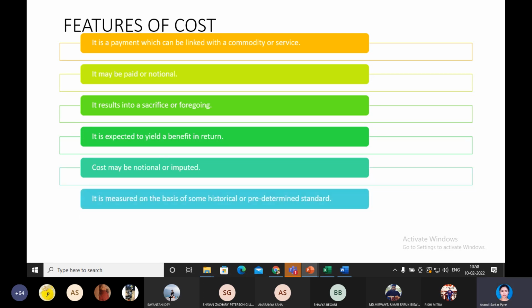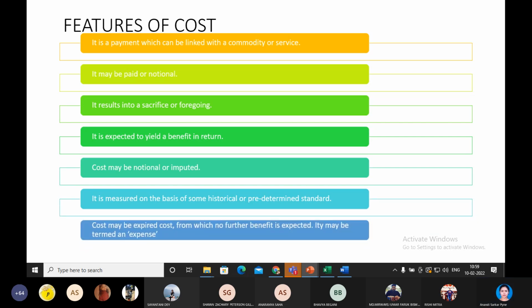And cost is measured on the basis of some historical or predetermined standard. Whatever case study we solve, the cost has already been incurred. It is history. The past expenses are recorded, and we do not consider the time value of money.